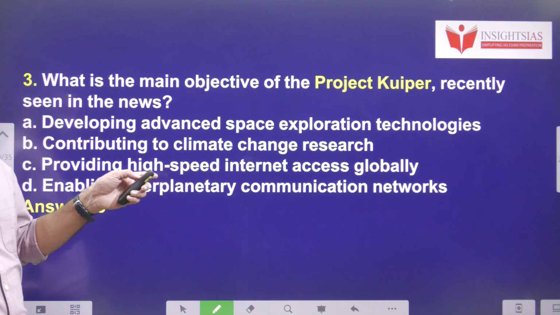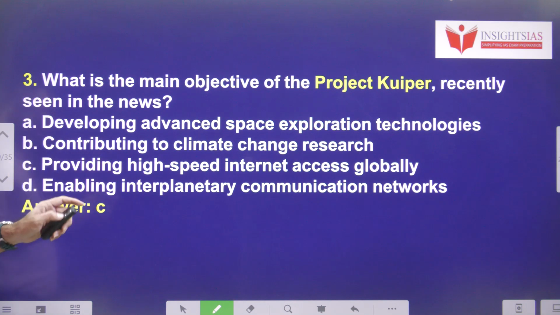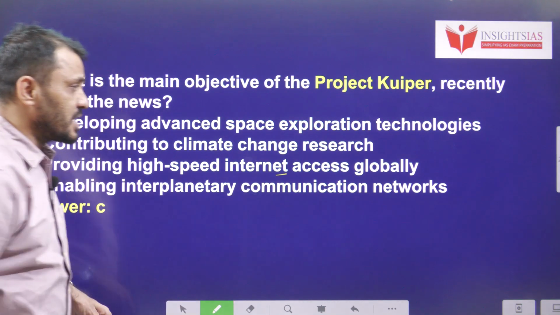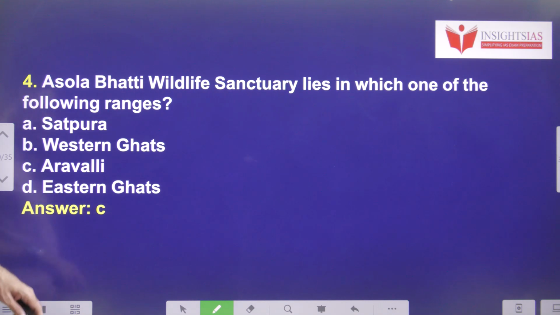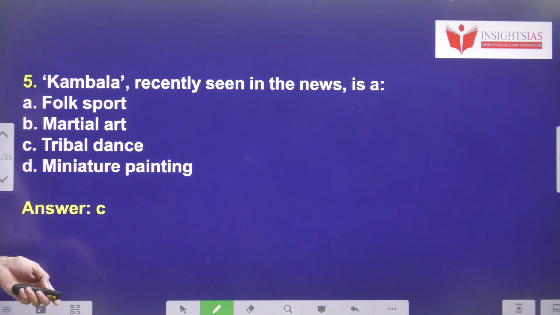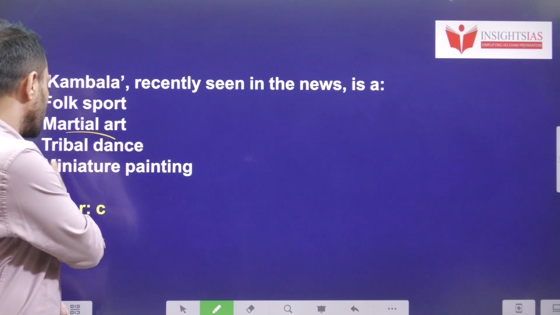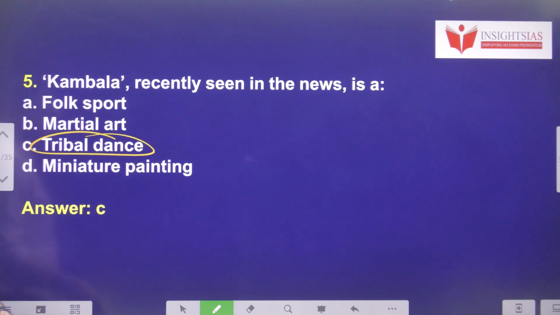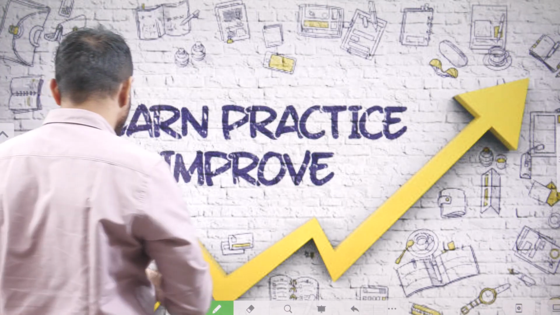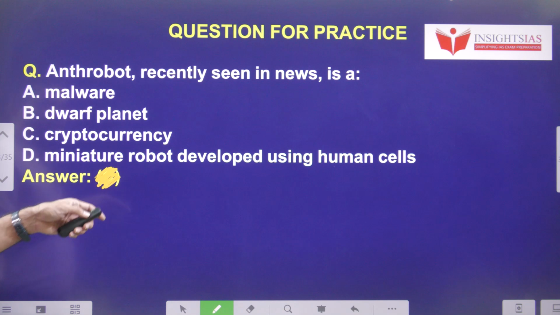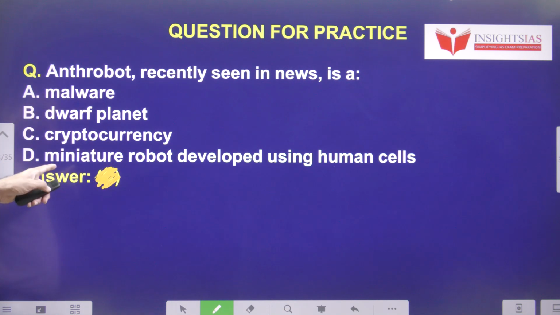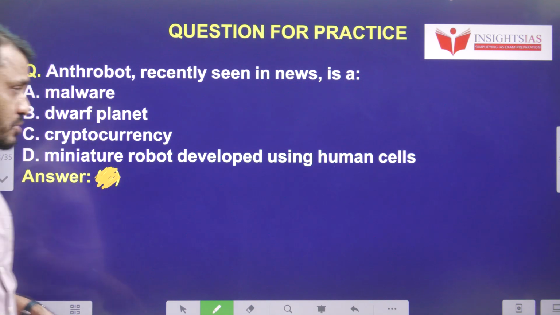What is the main objective of Project Kuiper, recently seen in the news? Providing high speed internet access globally. Asola Bhatti Wildlife Sanctuary lies in which of the following ranges? Aravali, it is very near to Delhi. Kambala, recently seen in news, is a sport and tribal dance related to this Karnataka area. Next, Anthrobots, recently seen in news, is what? Malware, dwarf planets, cryptocurrency, or miniature robot developed using human cells.